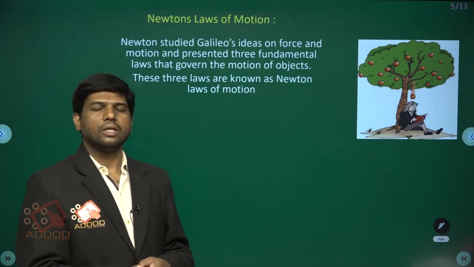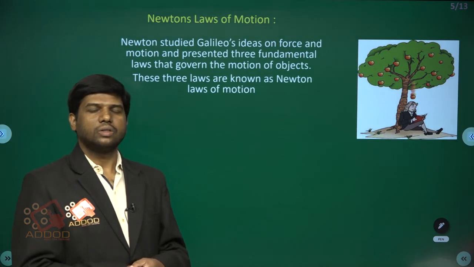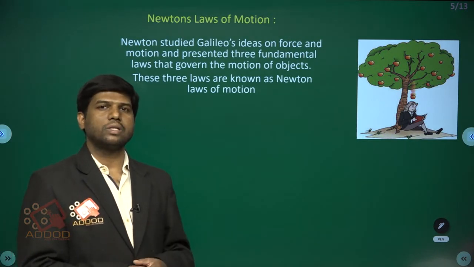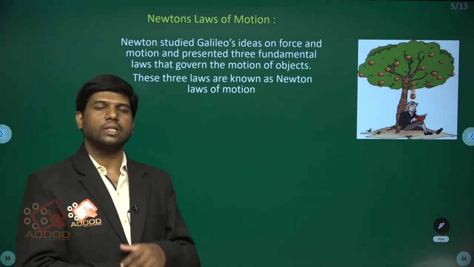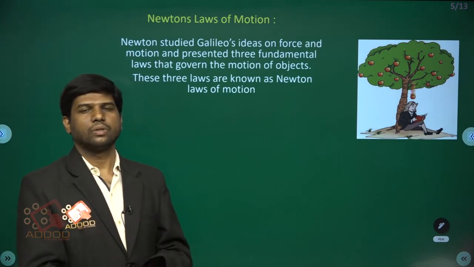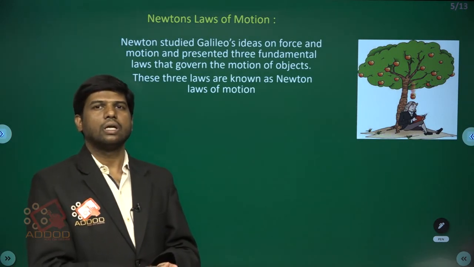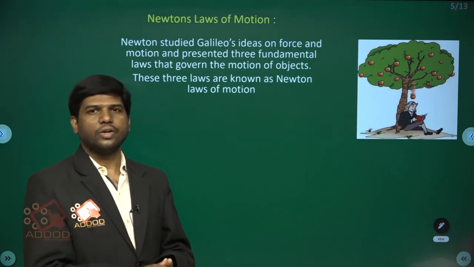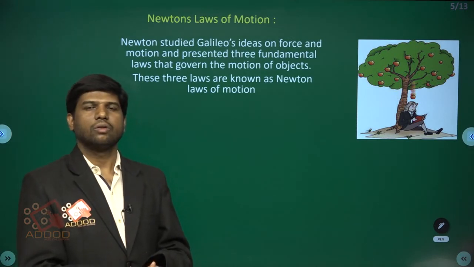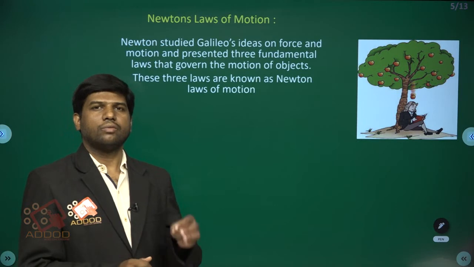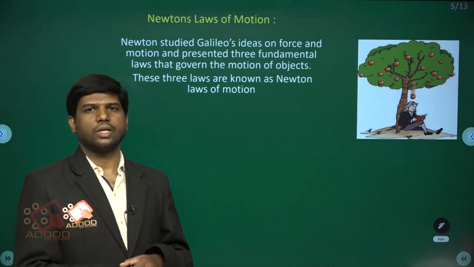Then he observed why those apples are falling down, why they can't move up. With this small concept, he introduced the laws of motion, because for every action a force must be necessary.